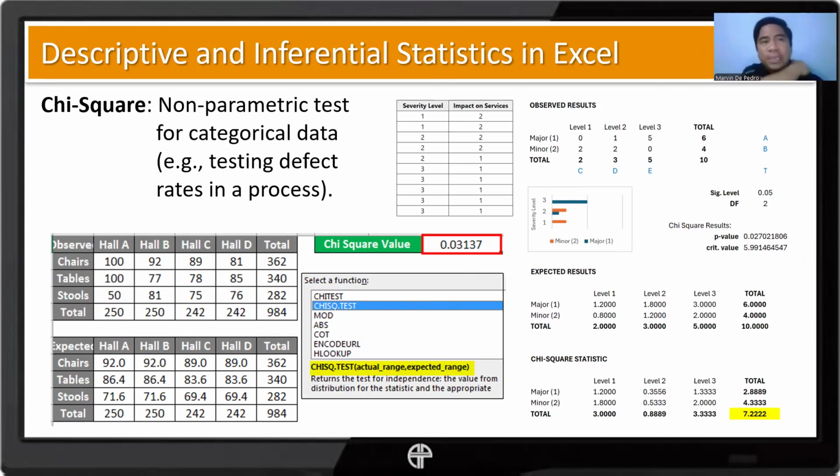So that's basically chi-square, and let's see if we can demo this in our sample video. That would be all for this part. See you in the next one.